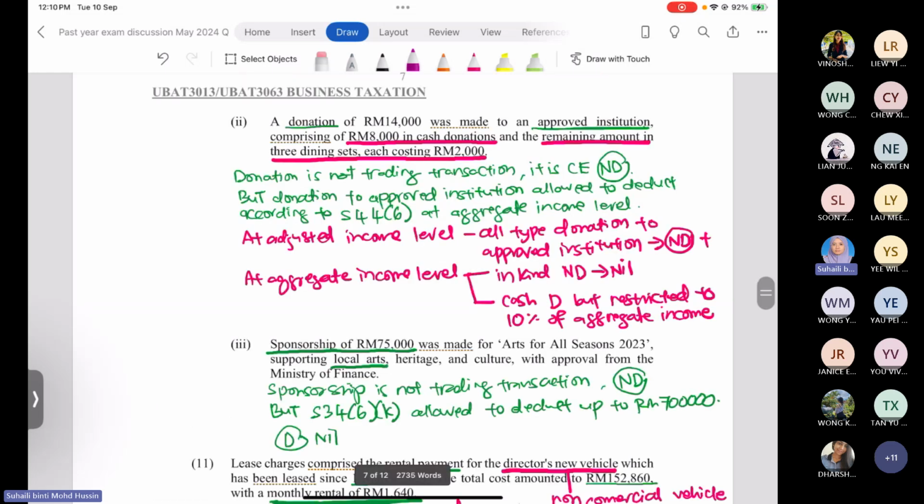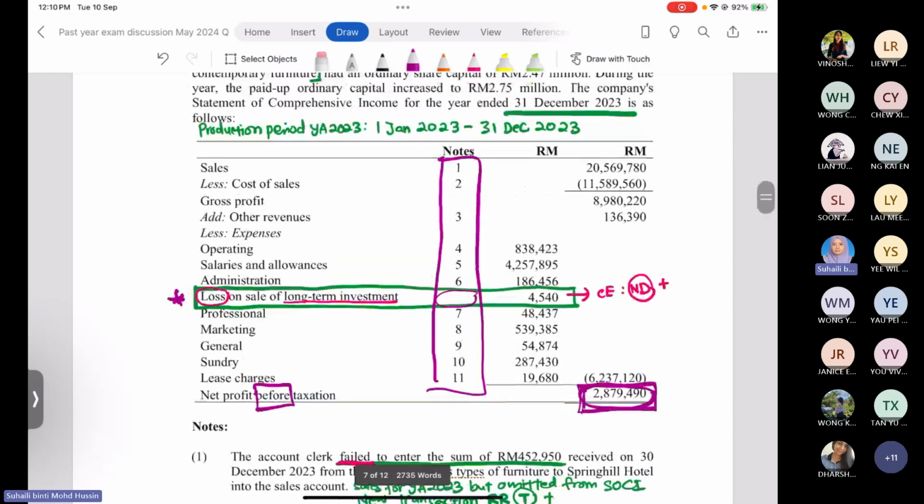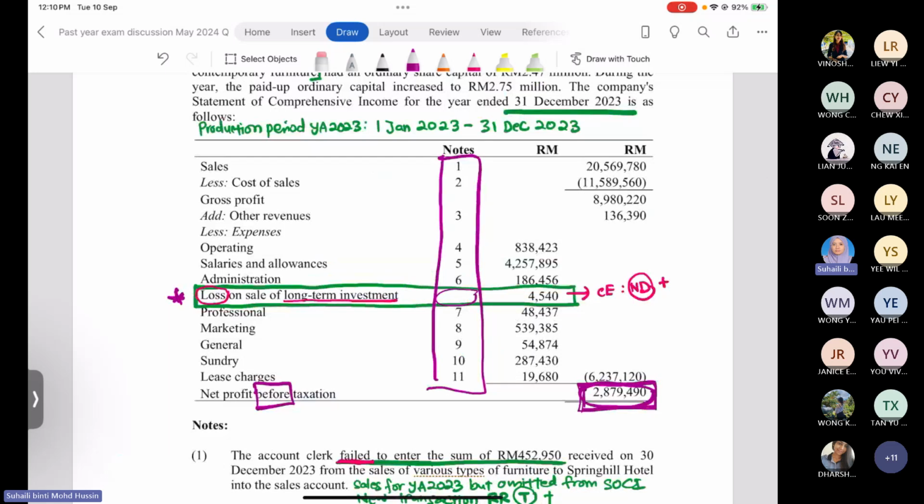However, we are now referring to the statement of comprehensive income, or SOCI. So this item, loss on sale of the long-term investment, they don't give you any notes. So do we ignore it, or make the adjustment? Even though they don't give you notes to the account, we know that the loss on the sales of the long-term investment can have an issue. Why? Because this expense is related to the asset.